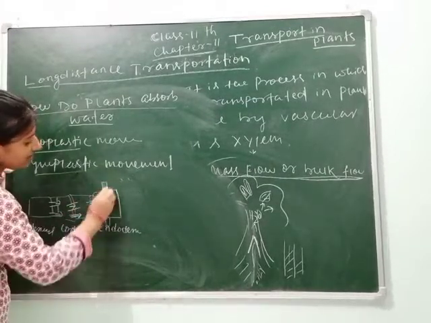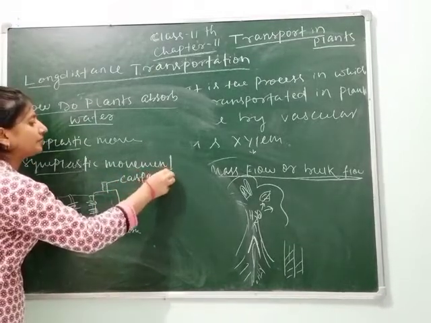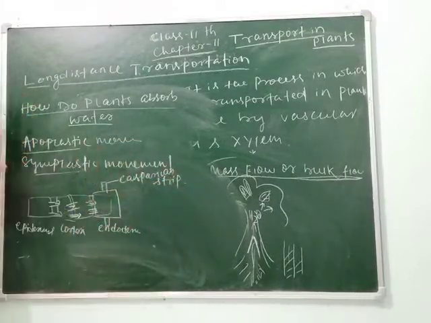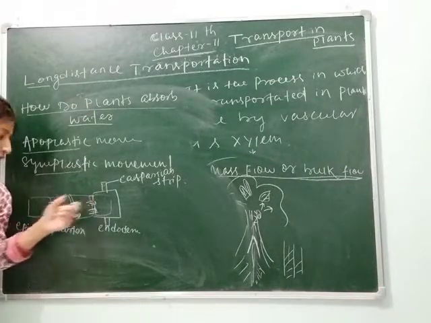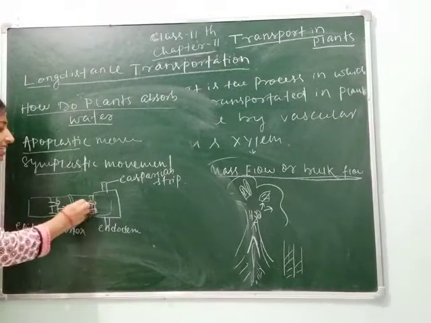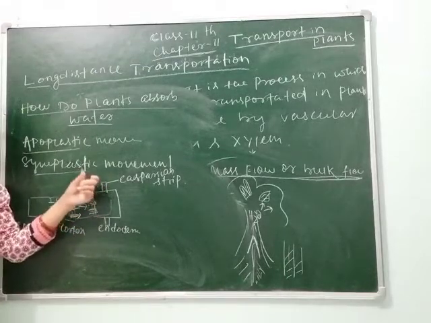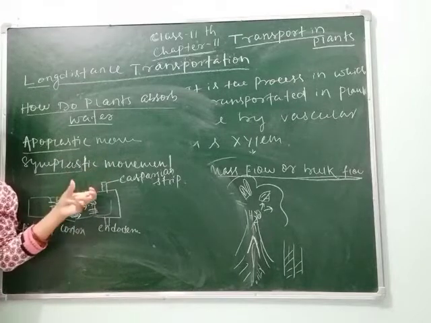This is called the Casparian strip. It means when water enters through the epidermis, cortex and endodermis and moves in this direction, after reaching the endodermis, the Casparian strip prevents the entry of the water.